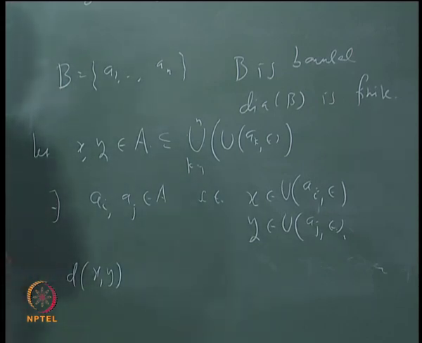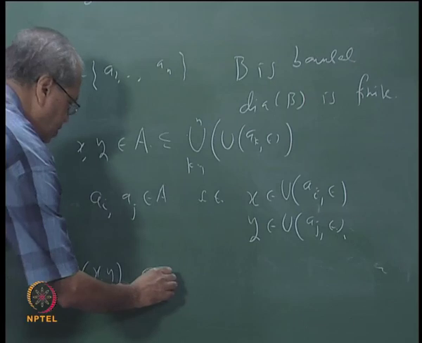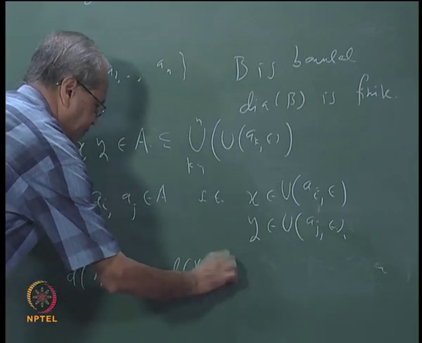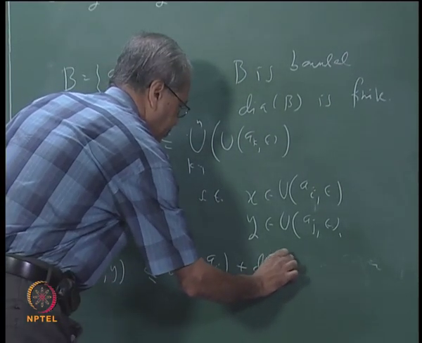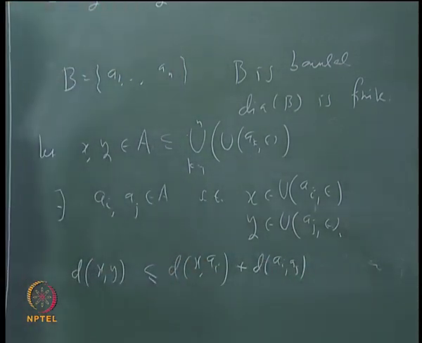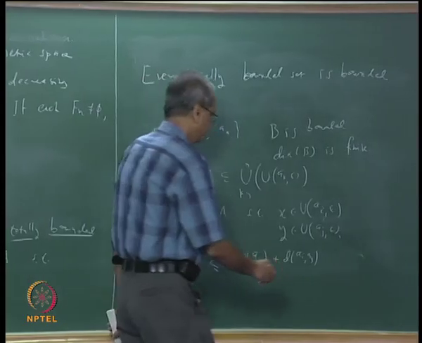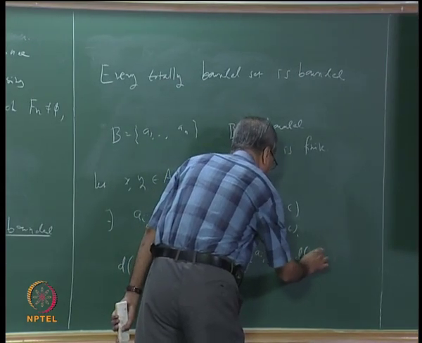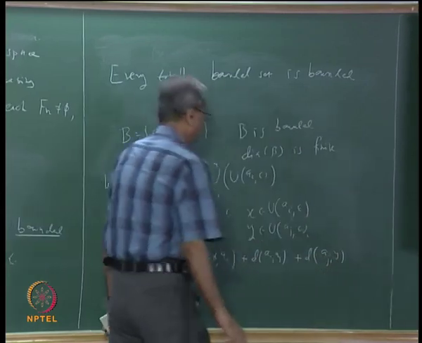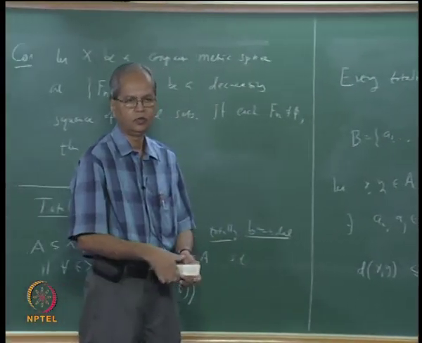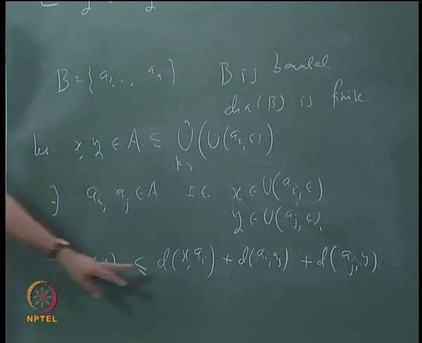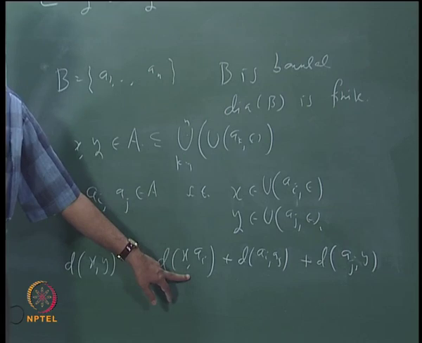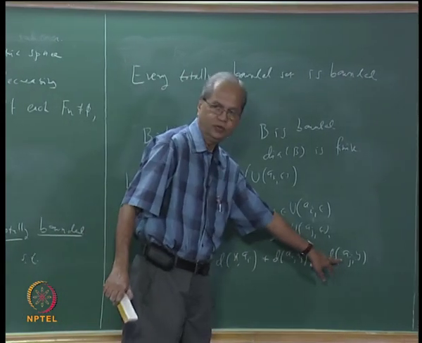We can say the distance between X and Y is less than or equal to the distance between X and AI, plus the distance between AI and AJ, plus the distance between AJ and Y. This is less than epsilon, this is also less than epsilon.